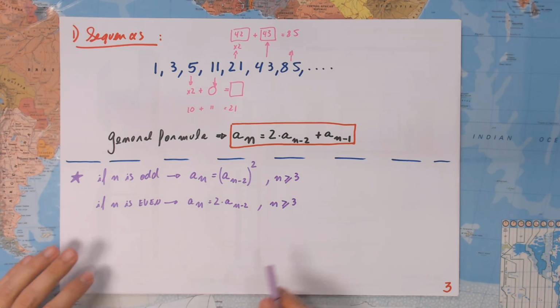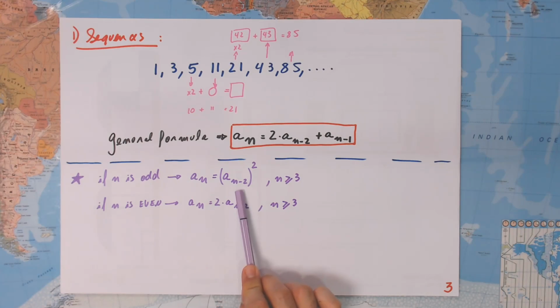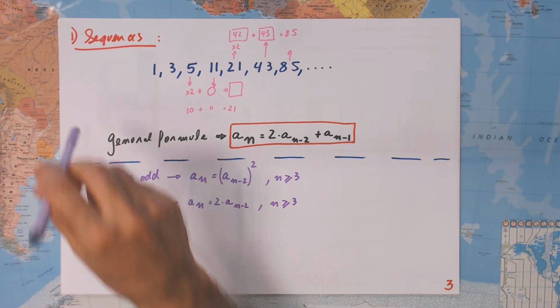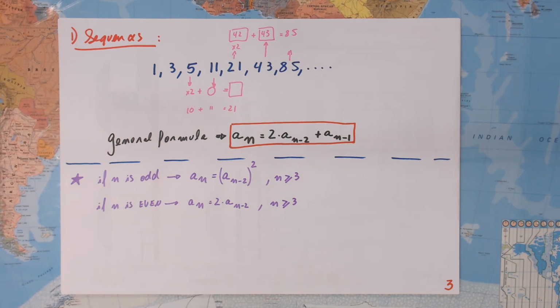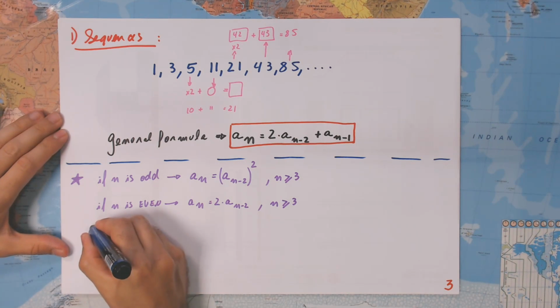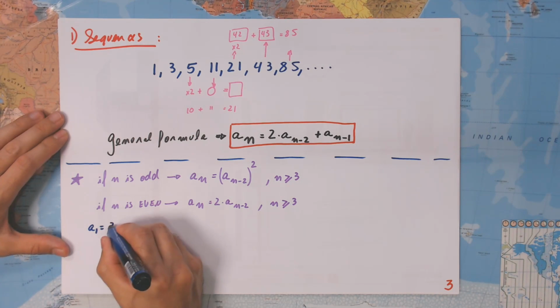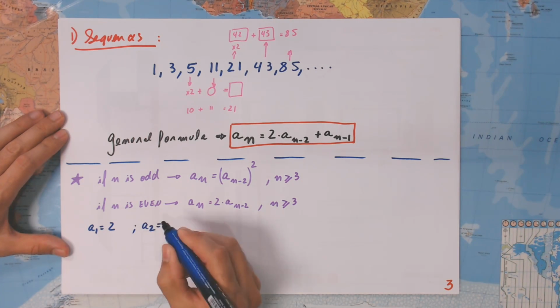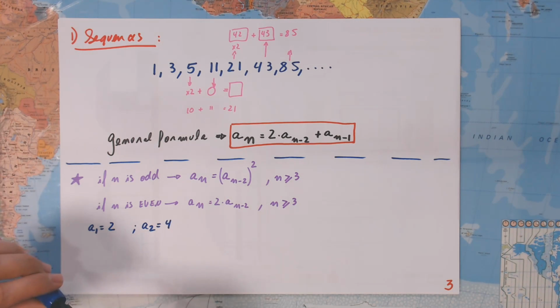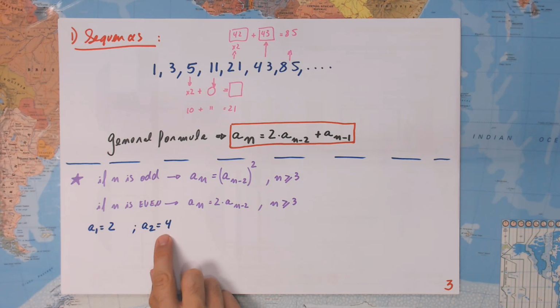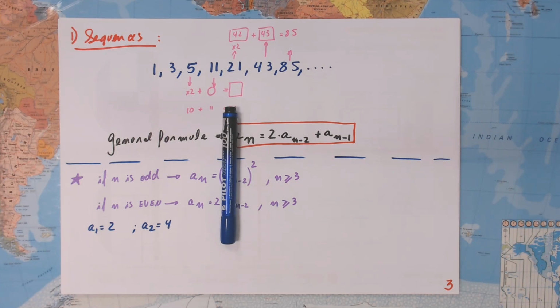Well, of course I cannot use this formula for the first or the second term, and that is why, if this is the case, the first and second term must be provided. A1 in this case is going to be 2, and A2 is going to be 4. Now you can do it, because you have the first and the second term, and the third onwards you can just do it yourself. Again, pause the video and build the sequence. Remember, pause it.